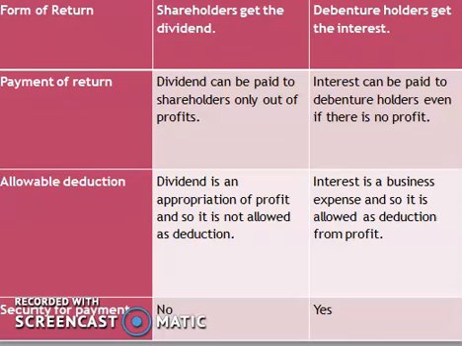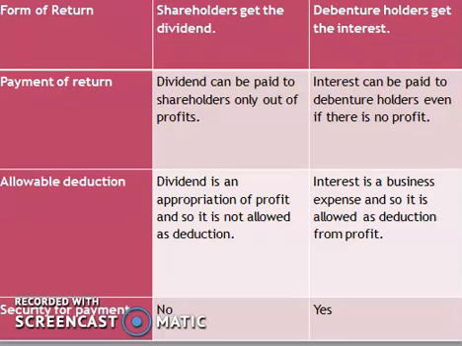Dividend can be paid to shareholders only out of profits. Interest can be paid to debenture holders even if there is no profit. Third, allowable deduction. Dividend is an appropriation of profit, so it is not allowed as deduction. Interest is a business expense, and so it is allowed as deduction from profit.